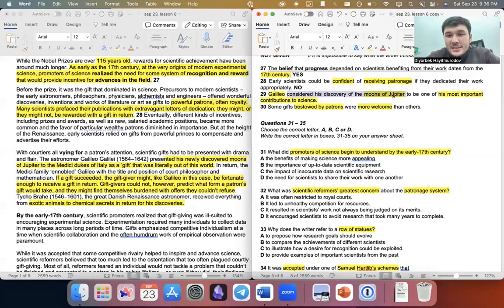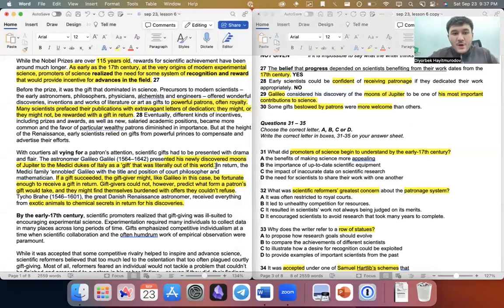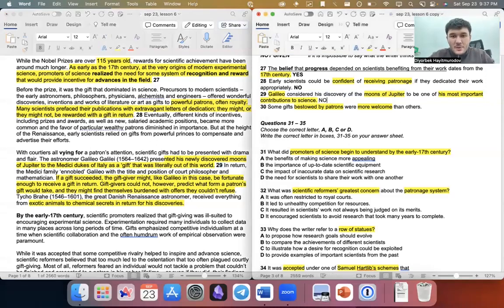Did Galileo consider his discovery of moons to be one of the most important inventions? Do we have what he believed about his discovery of moons? No, it's not given, right, guys? It's not given because we don't know whether he believed it was. We know it was out of this world, but we don't know whether that was what he believed. Out of this world means it was just great. So the answer is going to be not given.